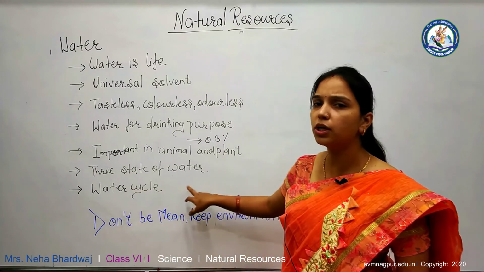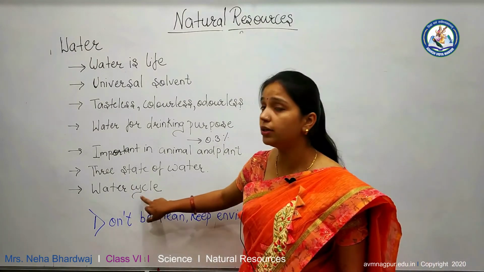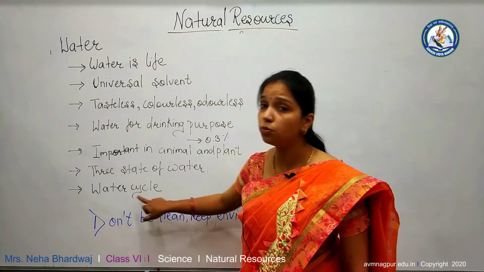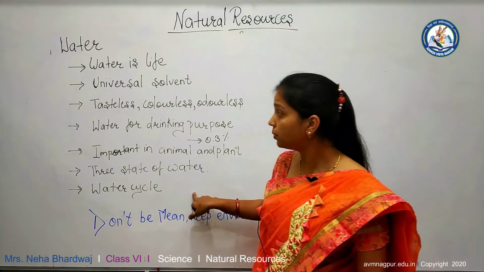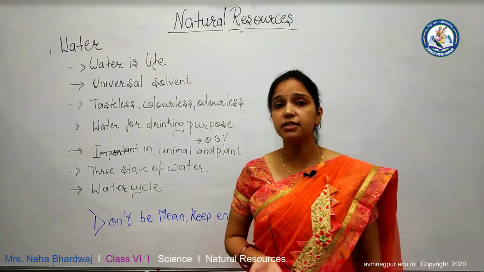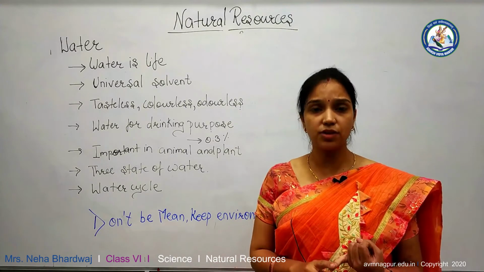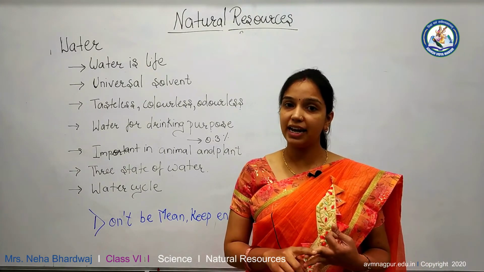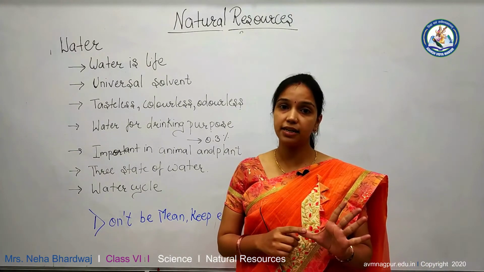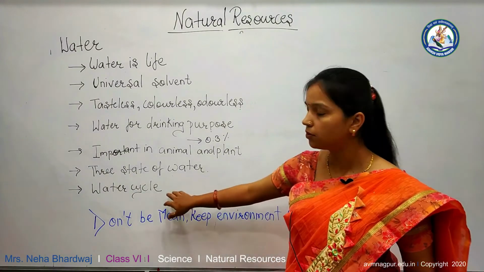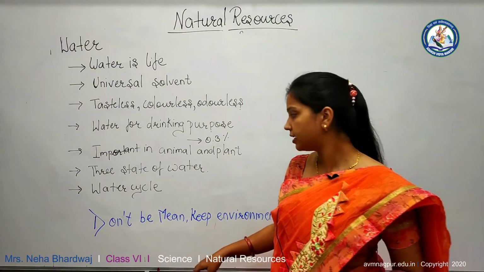Now, how is water regulated? Water is regulated on the earth through the water cycle. There are various resources of water: stream, river, lake, ocean, sea. These are the various resources of water. We can get water through these resources.